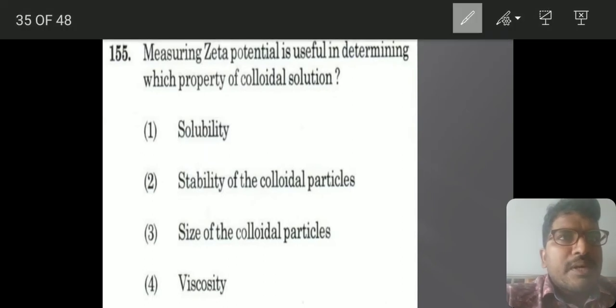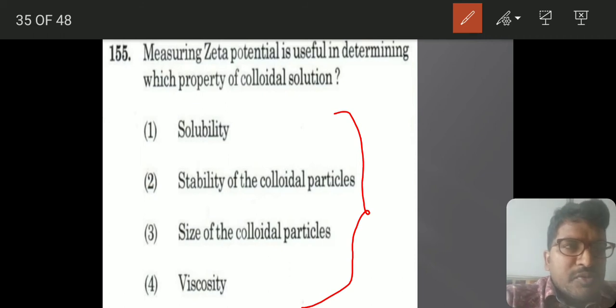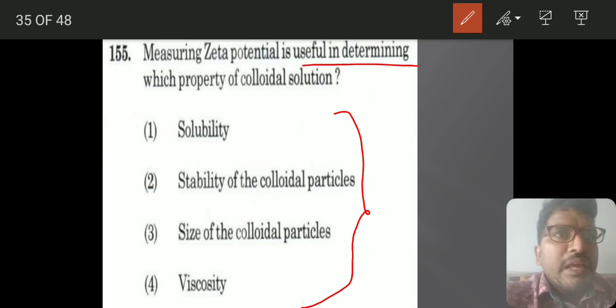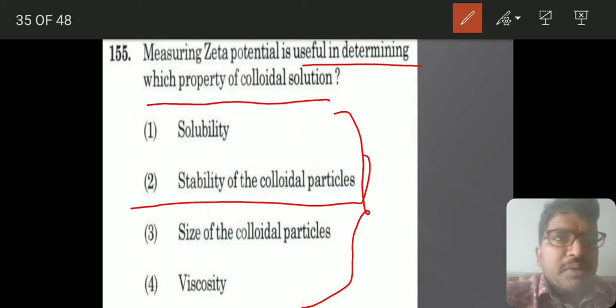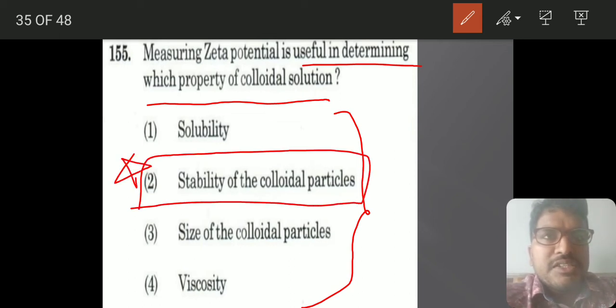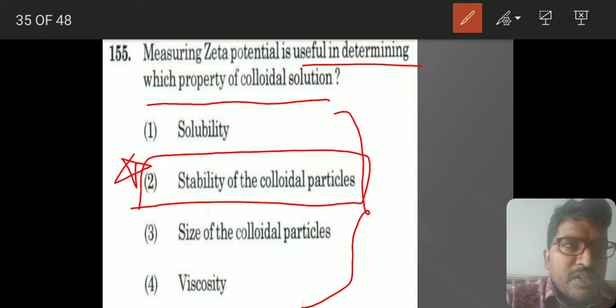Next, measuring zeta potential. This is one of the questions which will be a little confusing and most unexpected. Measuring zeta potential is useful in determining which property. Actually it explains the stability. Higher the zeta potential, more will be the stability; lower means less stability will come.